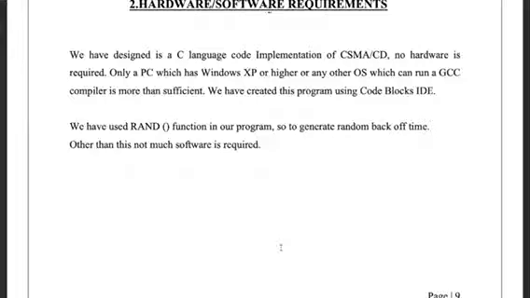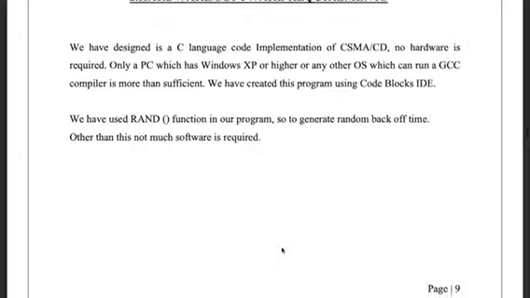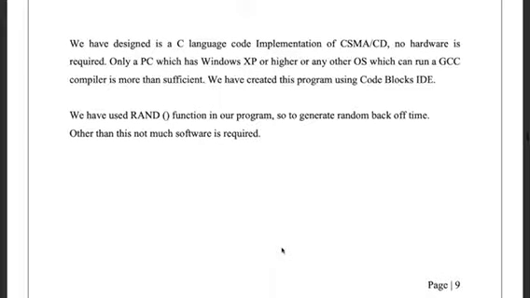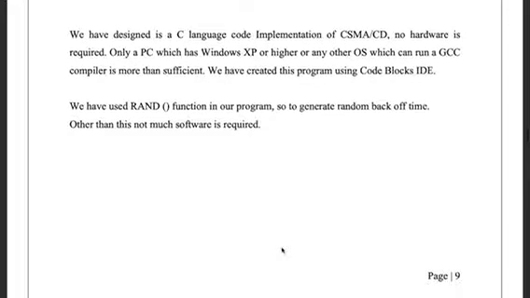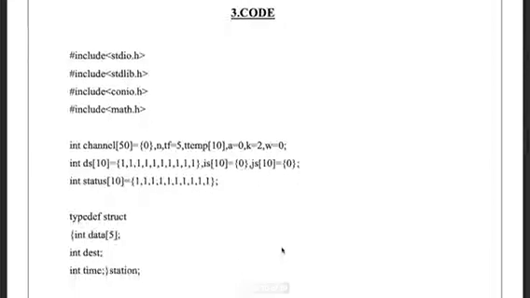Second point, hardware and software requirements. We have designed a C language implementation of CSMA/CD. No hardware is required. Only a PC which has Windows XP or higher, or any other OS which can run a GCC compiler, is more than sufficient. We have created this program using the CodeBlocks IDE. We have used the rand function in our program to generate random back-off time. Other than this, not much software is required in this process.